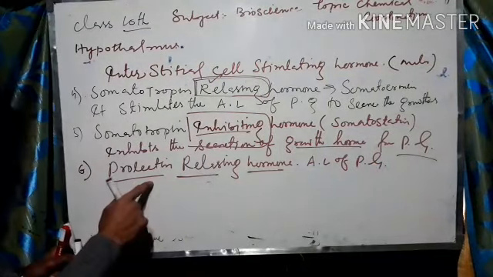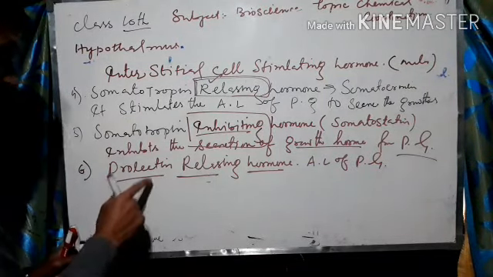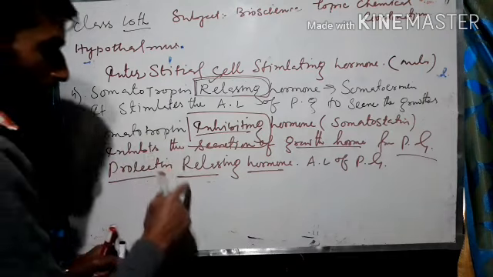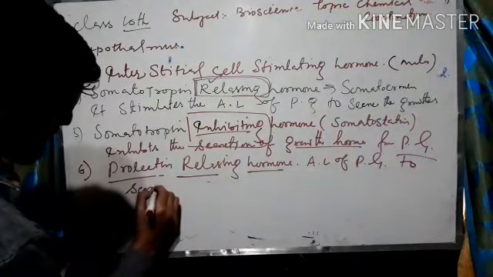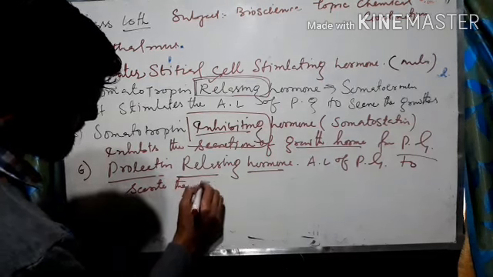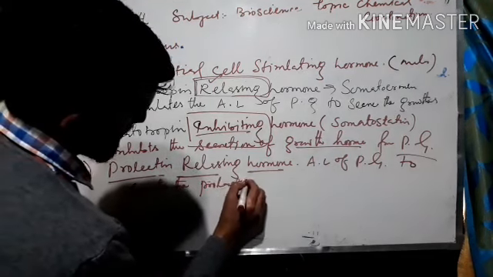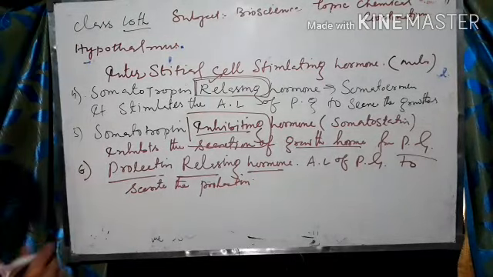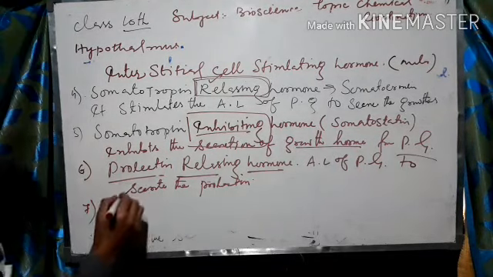It will stimulate the anterior lobe of the pituitary gland to secrete what? To secrete the prolactin.